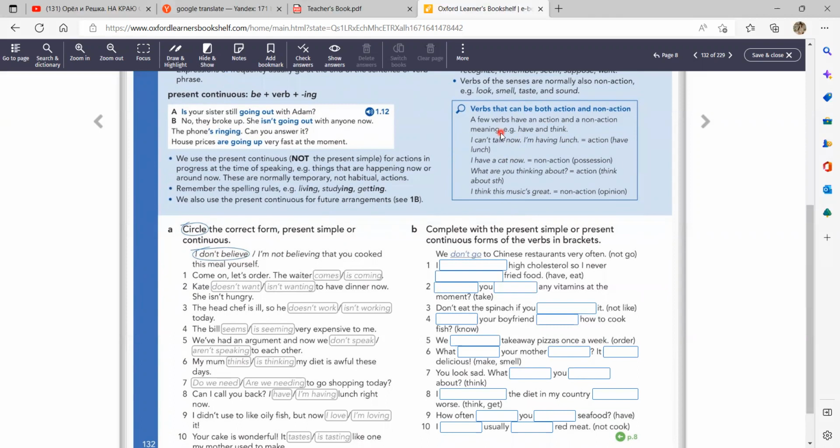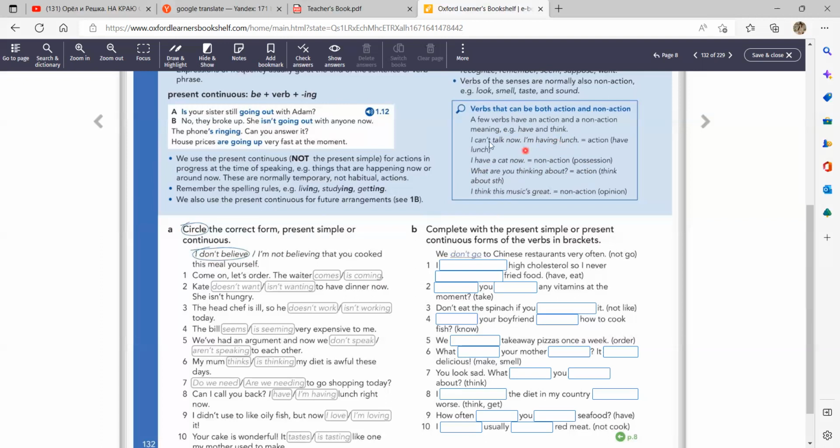If the verb to have means to possess something, обладать чем-то, we can't use it in the continuous tense. For example, I have a cat now. No, you can't say it in the present continuous. But if you use the verb have in connection with some noun, like in a phrase, in which the verb to have loses its meaning, then you can use it in the continuous tense.